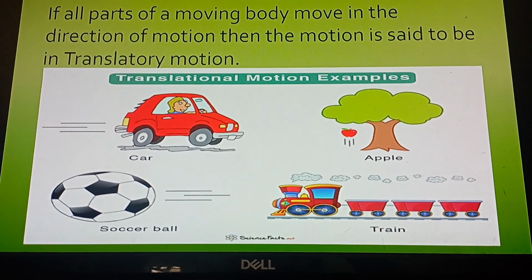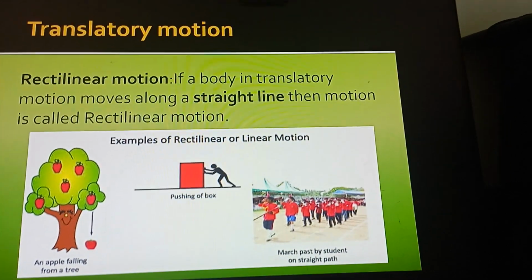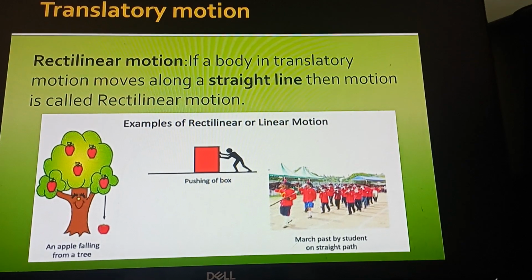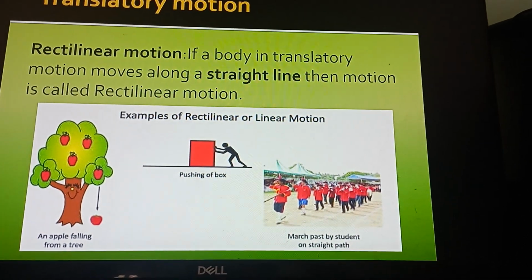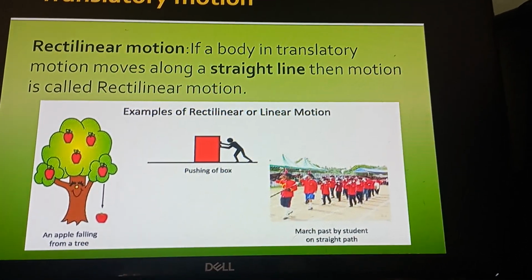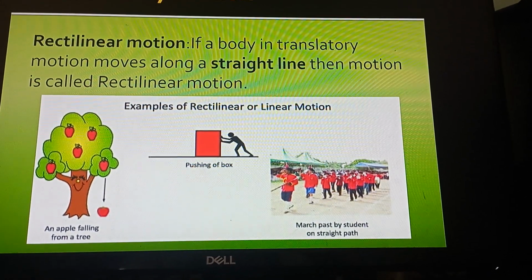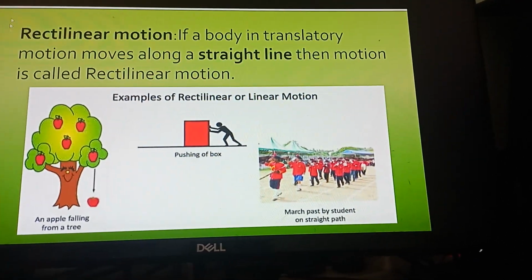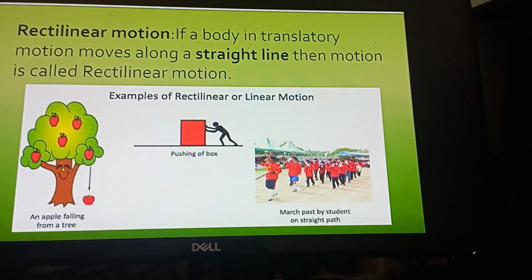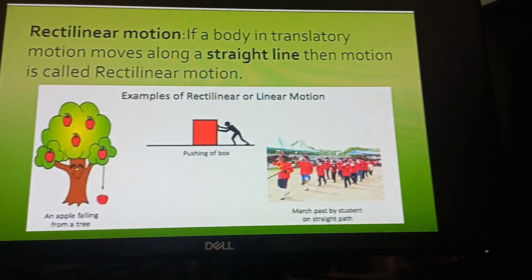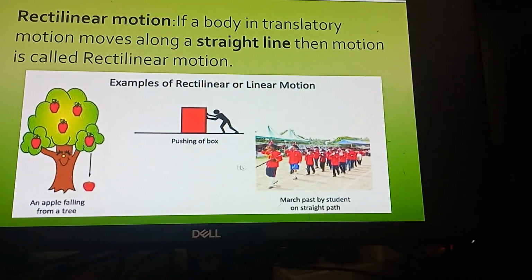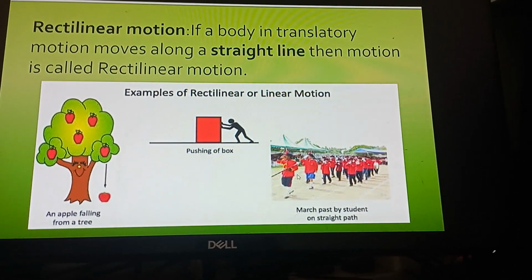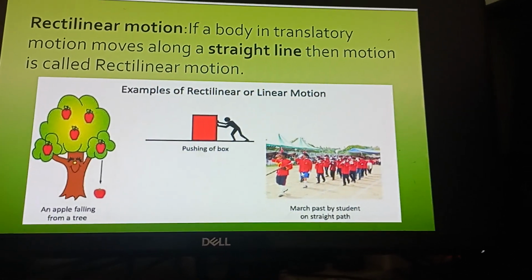to be translatory motion. Rectilinear, this is rectilinear motion. If a body is in translatory motion and moving along a straight line, then the motion is called rectilinear motion. See here, march fast. All the parts of the body are moving in translatory motion, again in a straight line. How will we do the march fast? In a straight line, no? So in a straight line, the motion is called rectilinear.